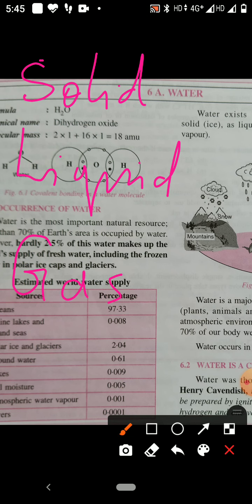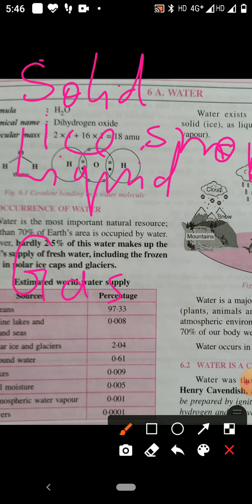In the solid state, water is found in the form of ice, snow, and frost. In the liquid state, water is present in rivers, which we call river water, lake water, sea water, spring water, well water. It is also present in the form of dew above the earth's surface or earth's crust.